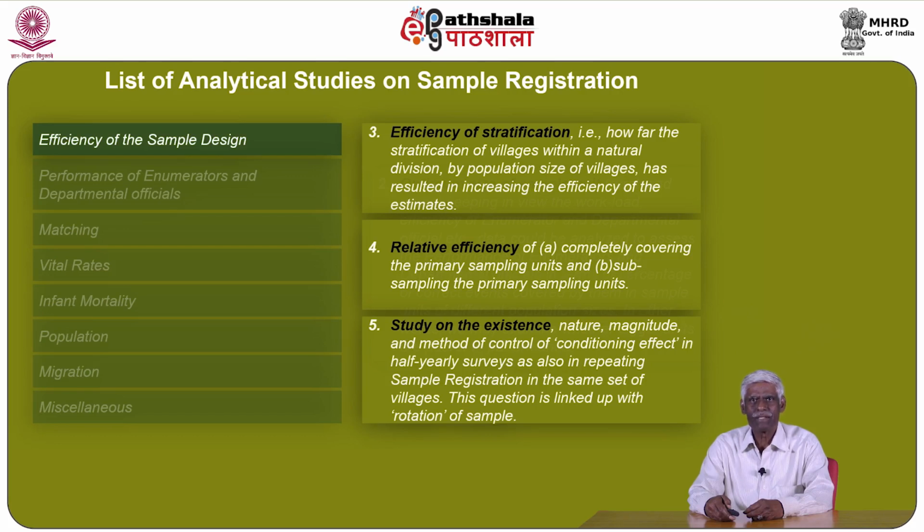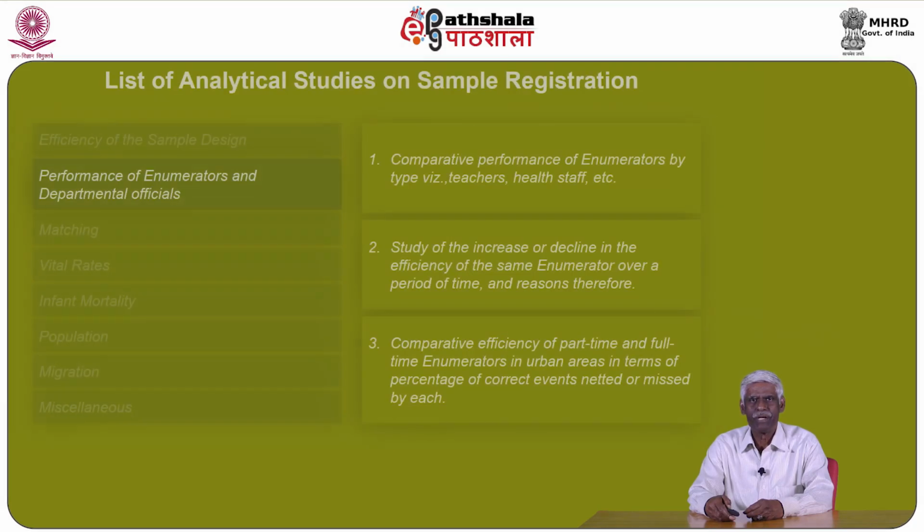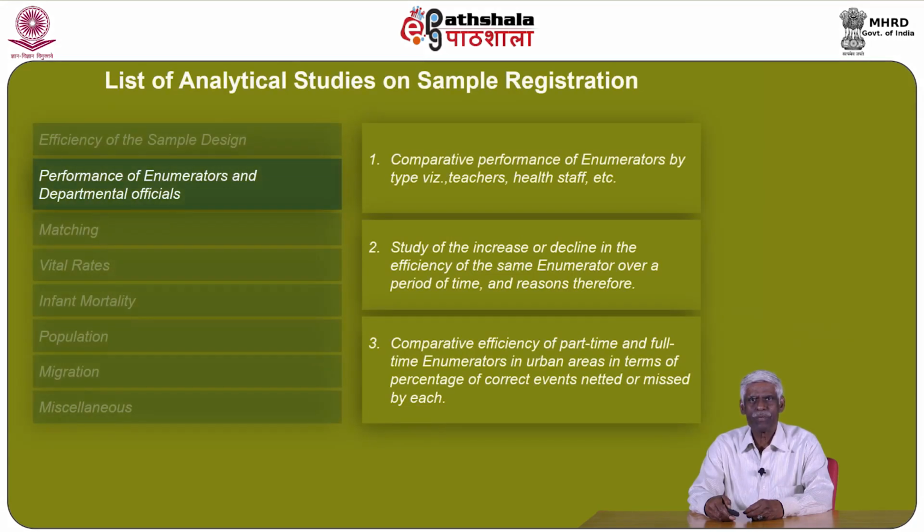Study on the existence, nature, magnitude and method of control of conditioning effect in half-yearly surveys as also in repeating sample registration in the same set of villages. This question is linked up with rotation of sample. Let's discuss performance of enumerators and department officials. 1.